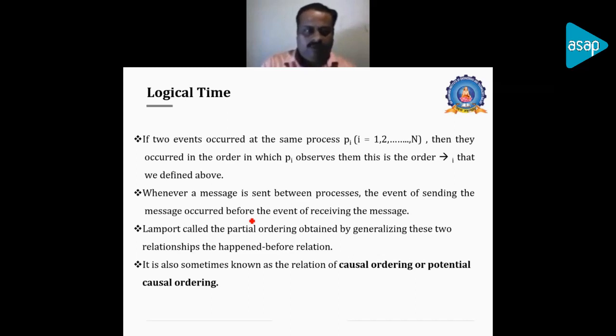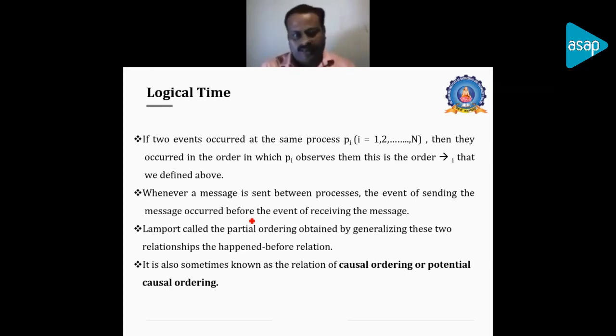Now when you go for physical time updating, there is a possibility of error. Whatever the position you get when you update across a number of levels of nodes, there is a possibility of drifting of the value. There is a possibility of transmission time error, and finally the time value will become very obscure. So there is another concept called logical time, where only the ordering is preserved and no importance is given to the value of the time. Only the order of events, when there are n events, is taken care of.